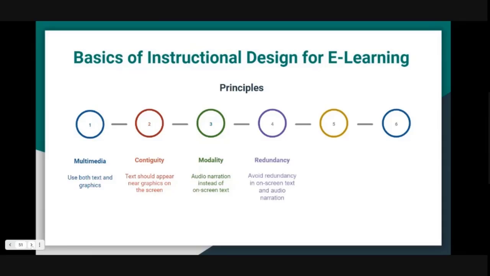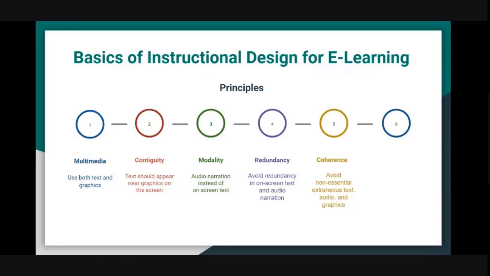The next principle is called the redundancy principle. The redundancy principle talks about avoiding redundancy on screen. What this means is, for example, they say that an e-learning course should not have both on-screen text and audio added to a multimedia presentation.